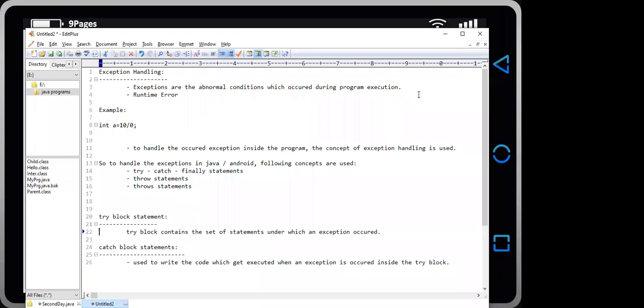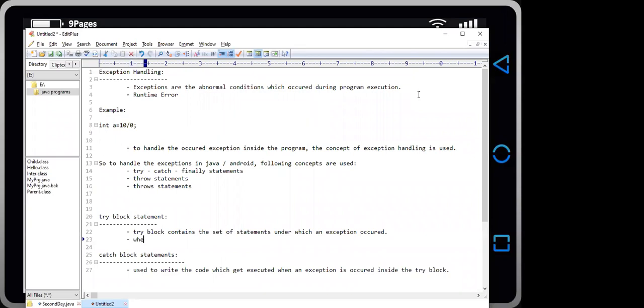Okay, and one more thing about the try block is that when an exception has occurred, then the try block throws the exception to the nearest catch block. Okay.